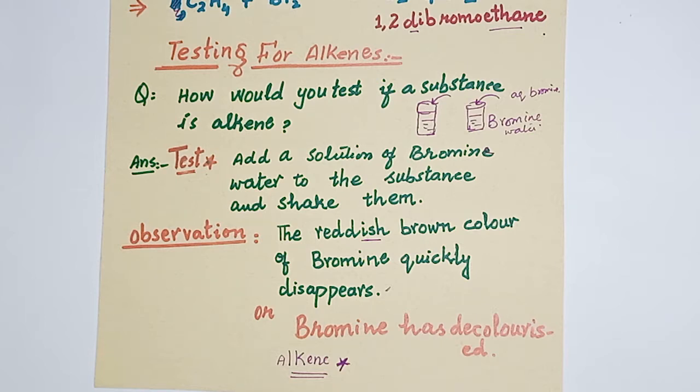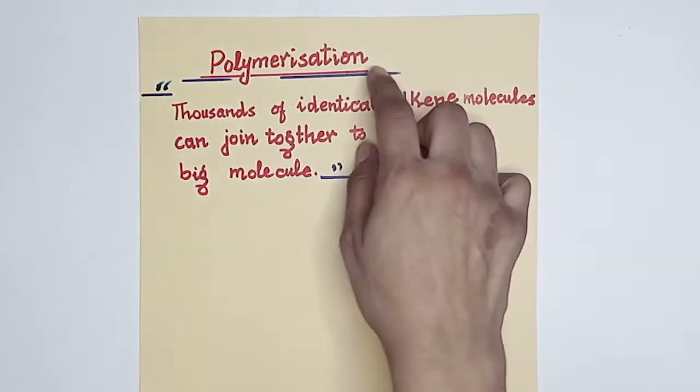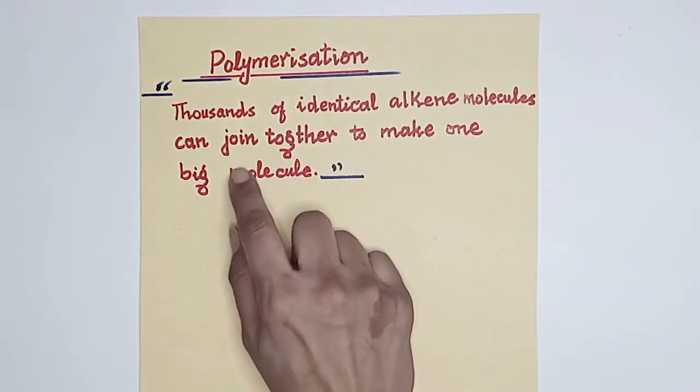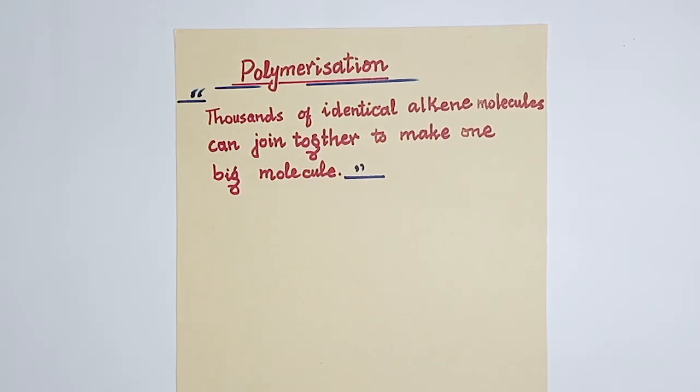Now this is the time to do some questions from alkene to get better understanding. Another property of alkene is polymerization. Thousands of identical alkene molecules can join together to make one big molecule. So this is the way polymerization can take place.